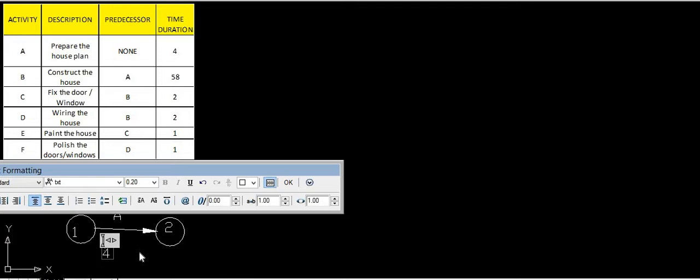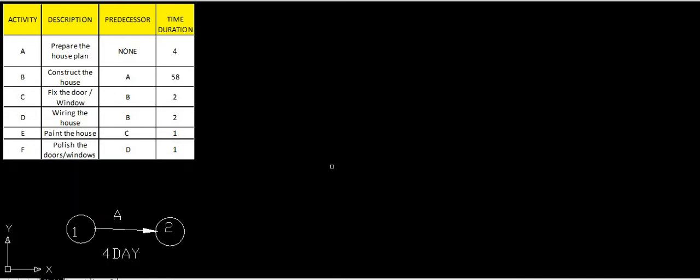So 4 days. We require 4 days. So only 4 can also be written, or 4D can also be written, or we can write down days also. Okay. So 4 days are required for this activity. So the first activity requires 4 days. Next, what is activity B?